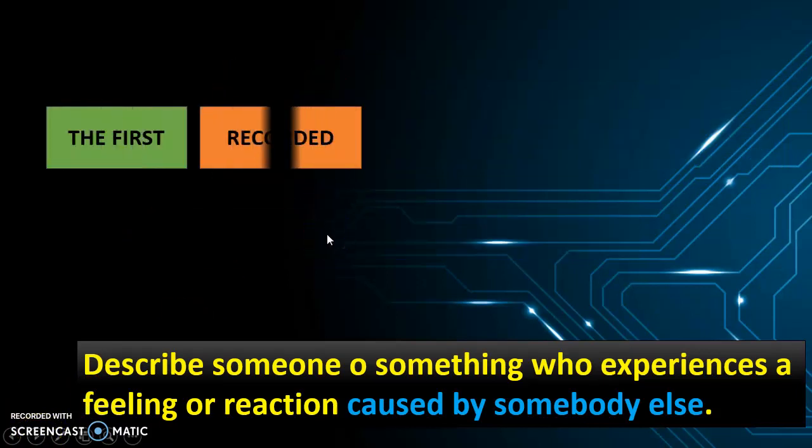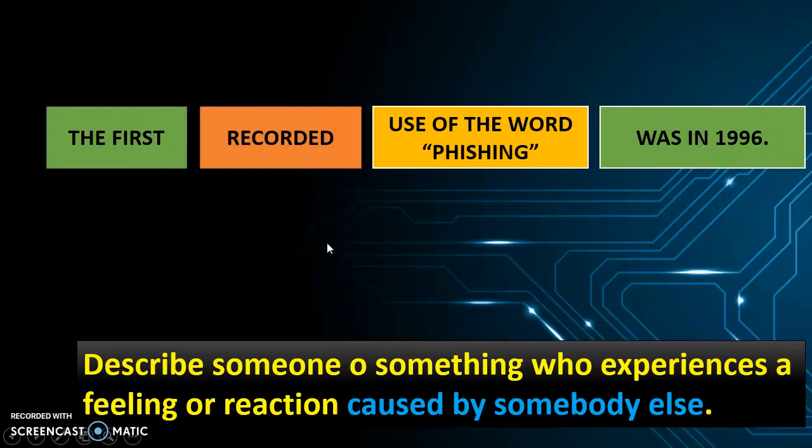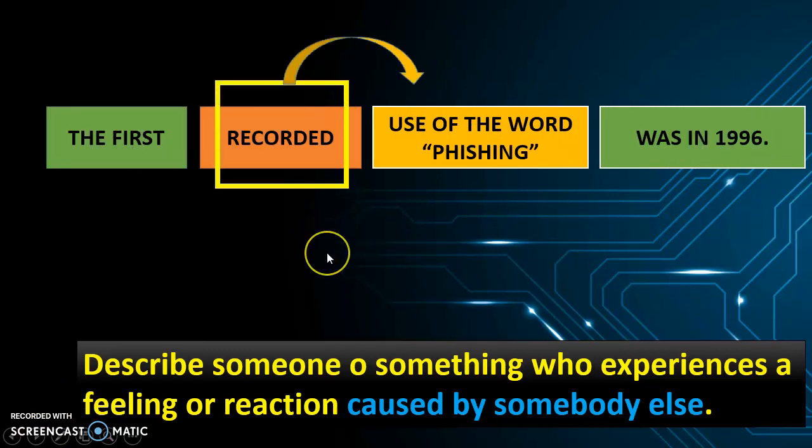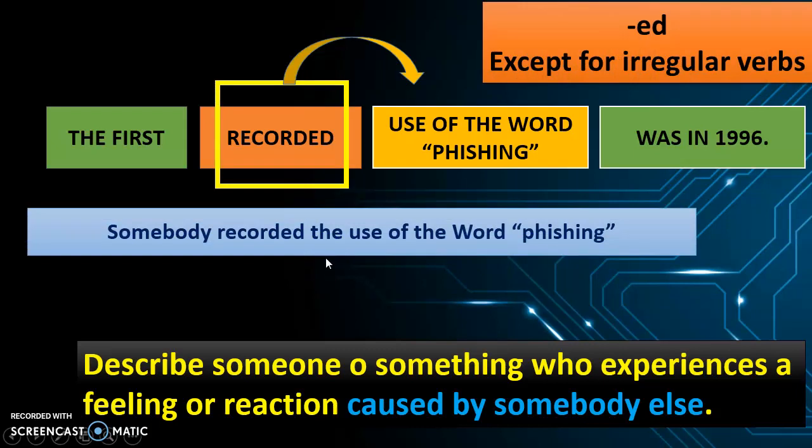Here we have another example. The first recorded use of the word fishing was in 1996. So, recorded is modifying use of the word fishing. It's modifying a noun phrase. And in other words, what I am saying is that somebody recorded the use of the word fishing. That's why we are using the participle.